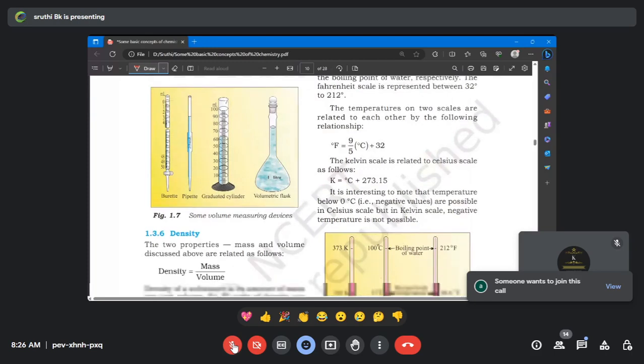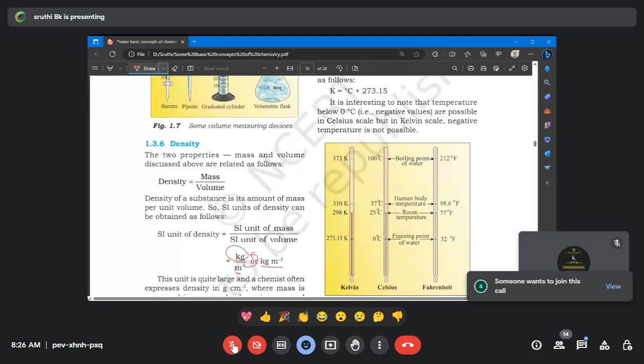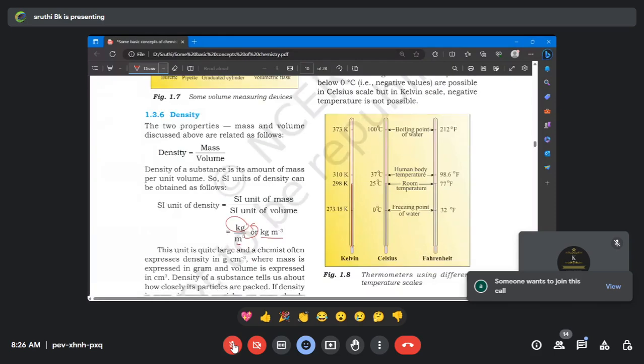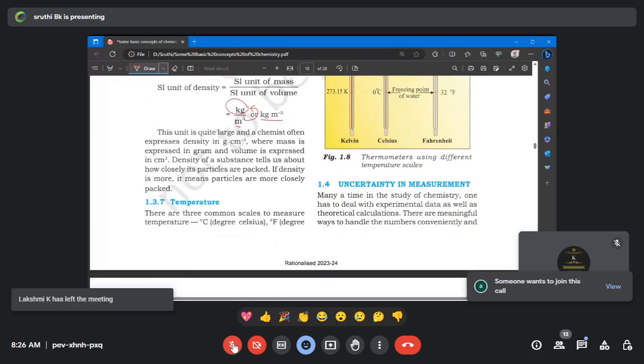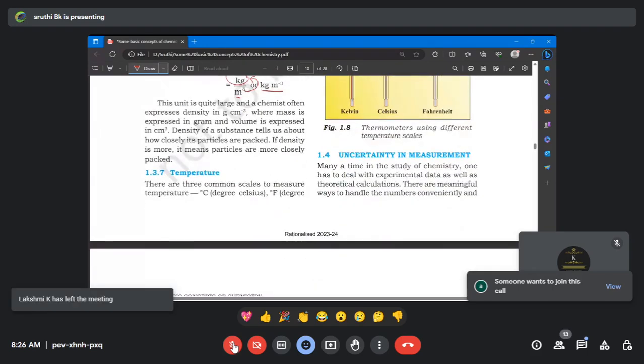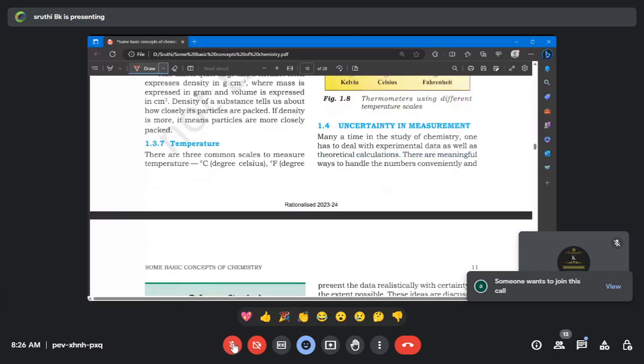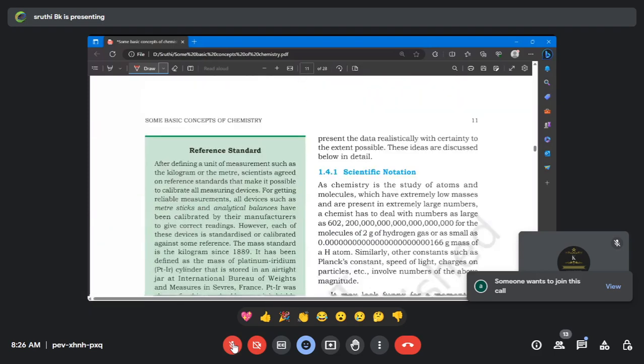Okay, let's move to temperature. What is temperature? The amount of heat energy in a body. Very good. The amount of heat energy in the body. Fine. So what are all the units of temperature? Kelvin, Celsius, degree Fahrenheit. Okay, super. So which is an SI unit of temperature? Kelvin, ma'am. Yes, Kelvin is the SI unit of temperature.